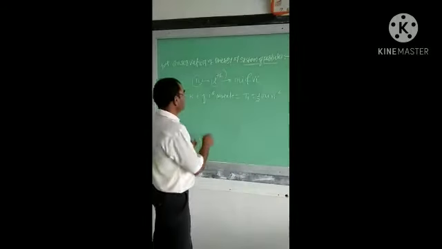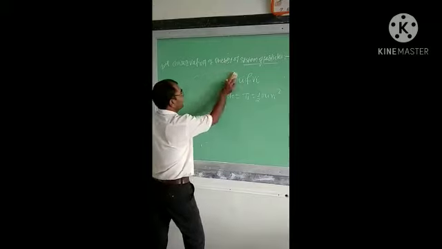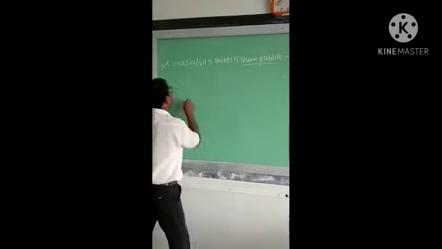Let Fi be the force acting on the ith particle.